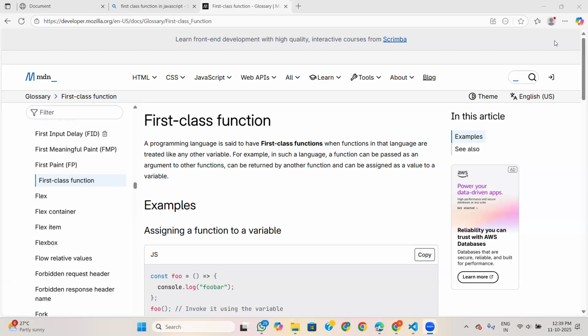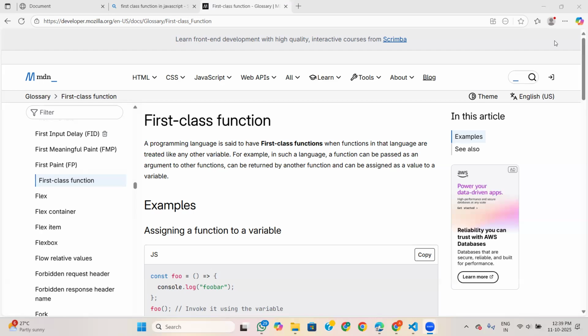And the third scenario is the anonymous function. An anonymous function is a function with no name, but we cannot use it alone. We have to use it inside another function, like in the scenario of a callback function. We use it when we use setTimeout. At that time, we use that callback function.